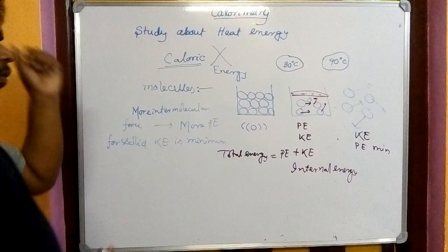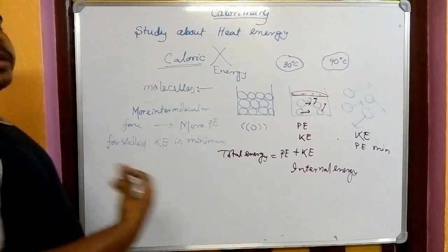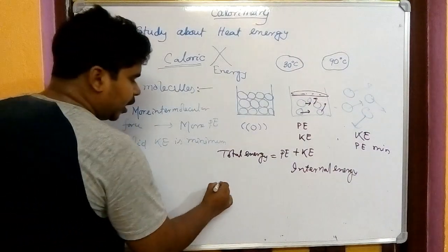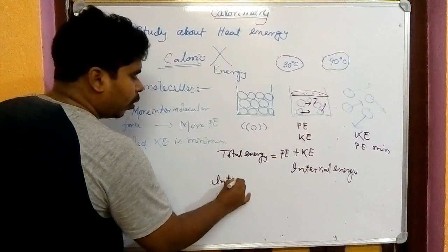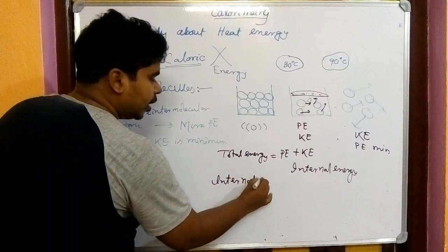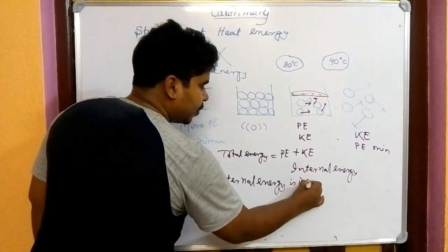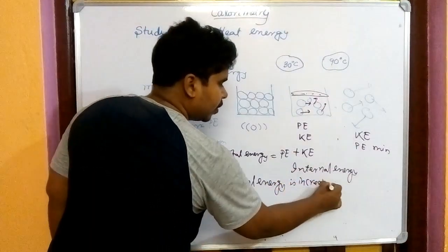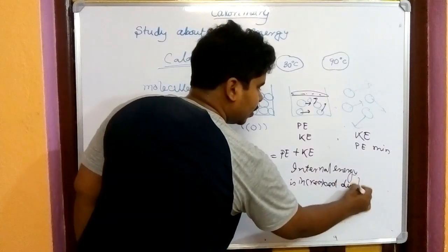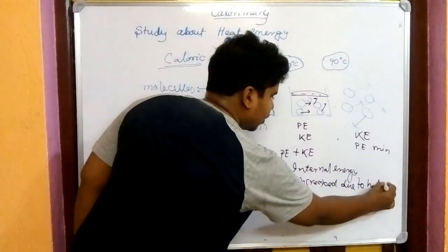Now, as you give more heat energy, the internal energy of a body is increased. Internal energy is increased due to heat energy.